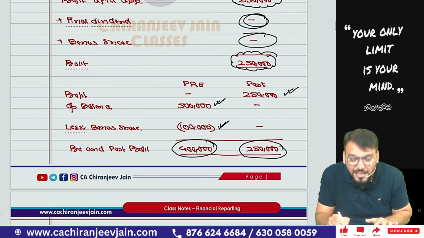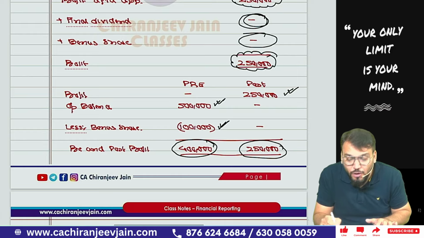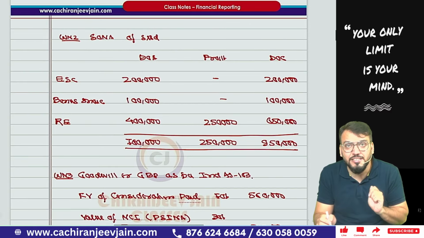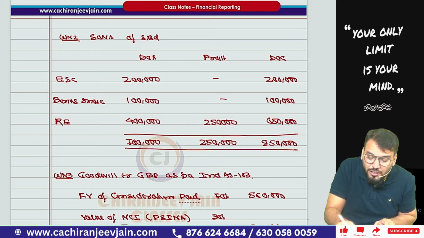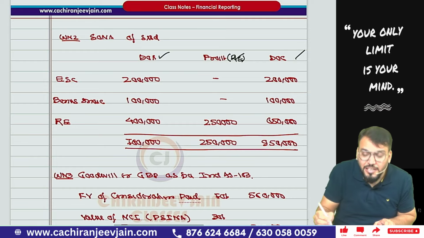So less bonus shares, I have done. So this will become pre and post acquisition profit. So pre becomes how much? 4 lakh, and post becomes how much? 2,50,000. Understood this much? Now I'll prepare the statement of net assets. This will be the date of acquisition, this will be profit, meaning retained earnings, and date of consolidation.